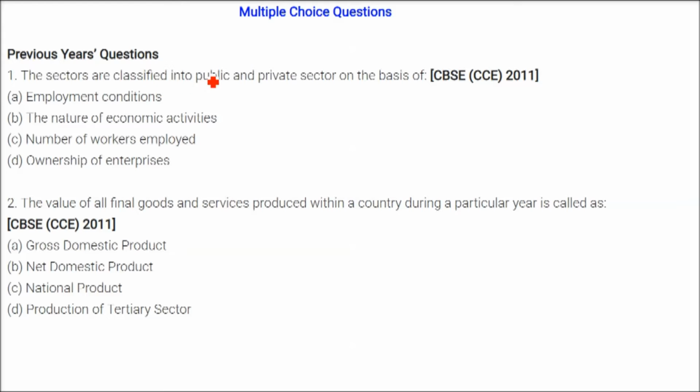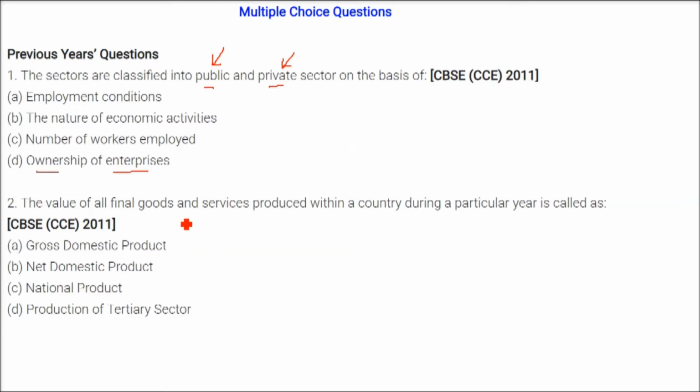The sectors are classified into public and private sector on the basis of, so public and private sector, the answer is ownership of the enterprises. The public sector is owned by the government and the private sector is owned by some individual or group of people.